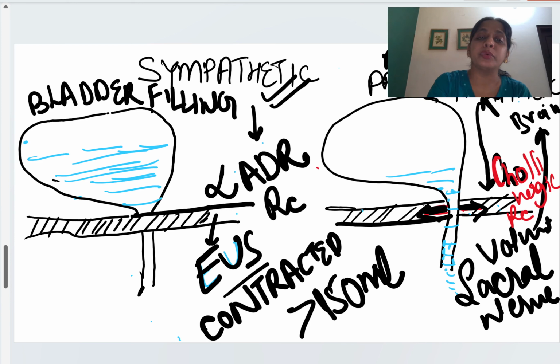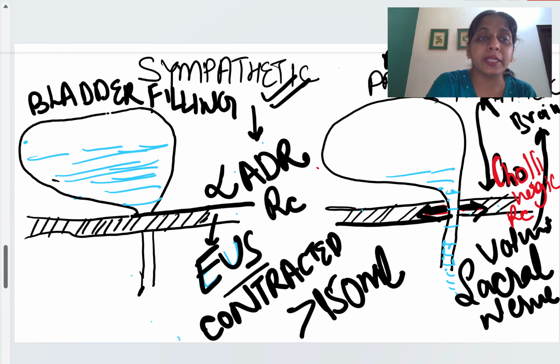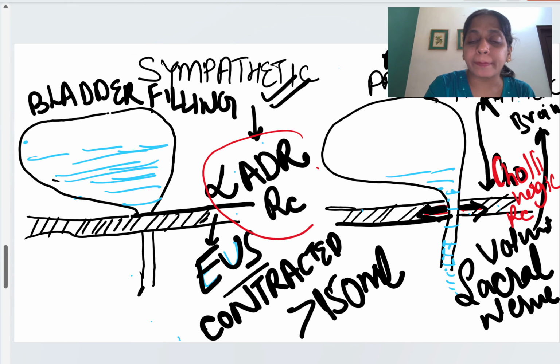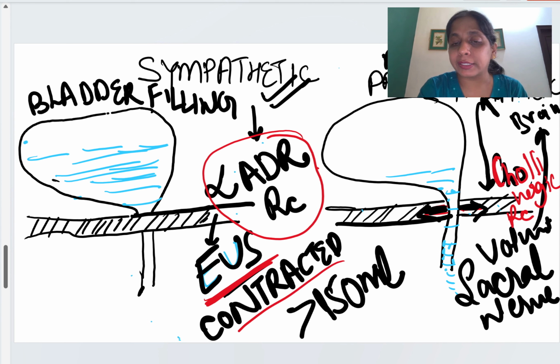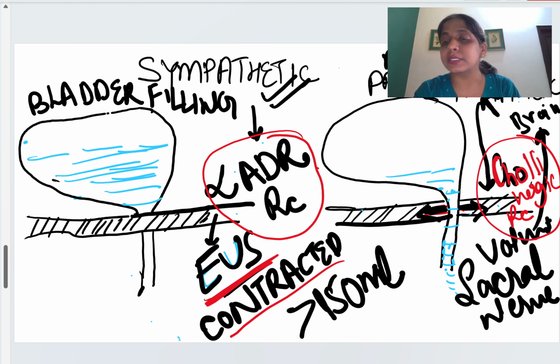So here we learned that during the bladder filling phase, the alpha adrenergic receptors keep the external urethral sphincter in a contracted state. During micturition, the message via the sacral nerve, the motor nervous system, activates the parasympathetic nervous system, and this, via the cholinergic receptors, relaxes the external urethral sphincter, and we are able to micturate. So this is the normal physiology.